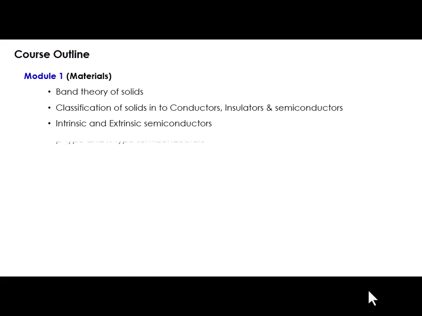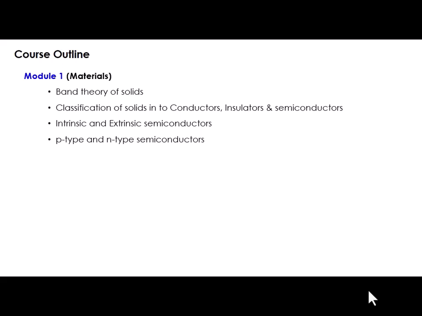After finishing this, we will again divide the extrinsic semiconductor, which is more important from the device application point of view, into two types. One is called p-type semiconductor and one is called n-type semiconductor. How you can get a p-type semiconductor, how you can get an n-type semiconductor, what the majority and minority charge carriers are in p-type and n-type semiconductors, what the process of conduction is in p-type and n-type semiconductors.